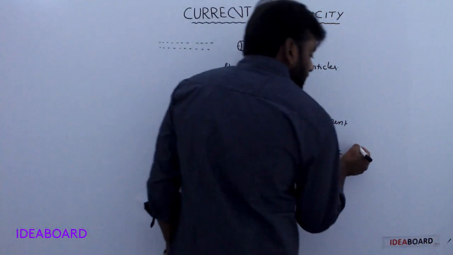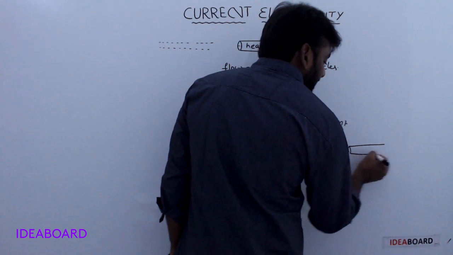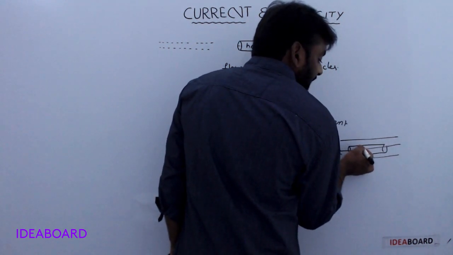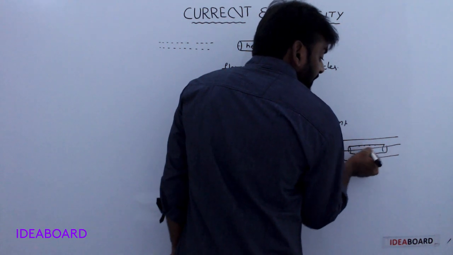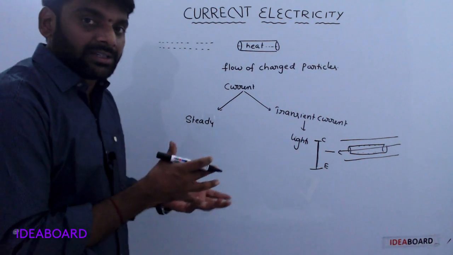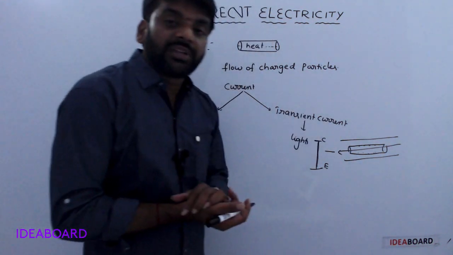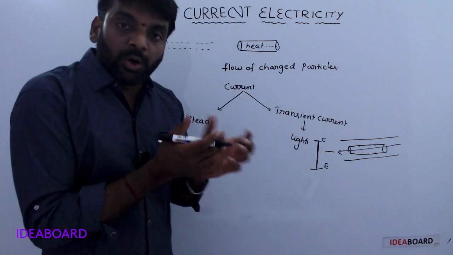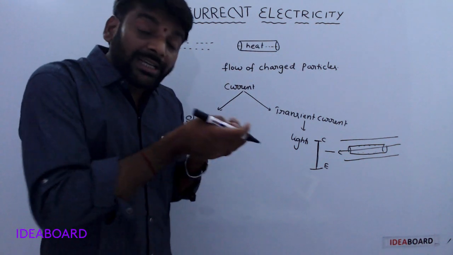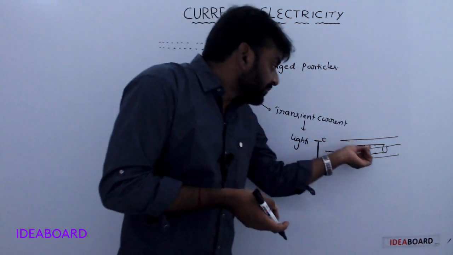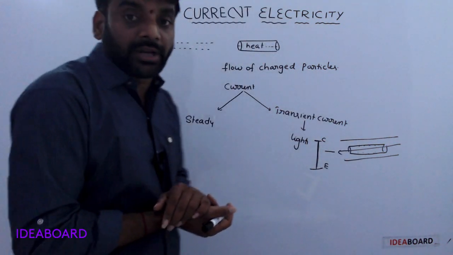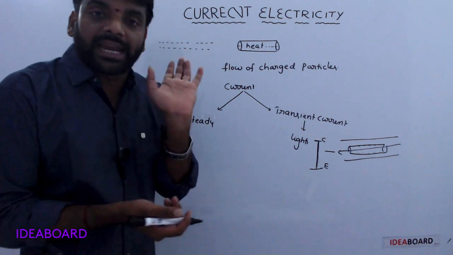Another example: one conductor is placed inside an electric field. Inside the conductor, charged particles are rearranged, and for this rearrangement they are in motion. Due to the motion, some current is developed that lasts only a few seconds. That type of current is also a transient current.